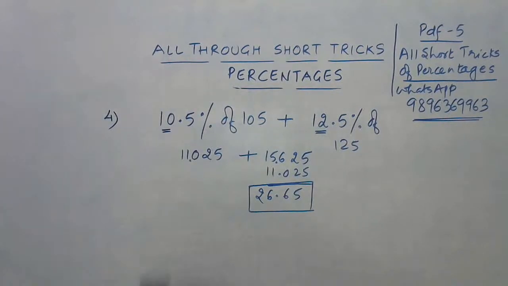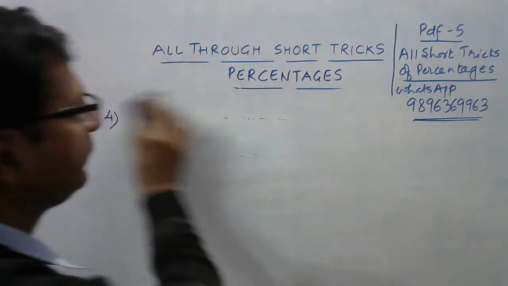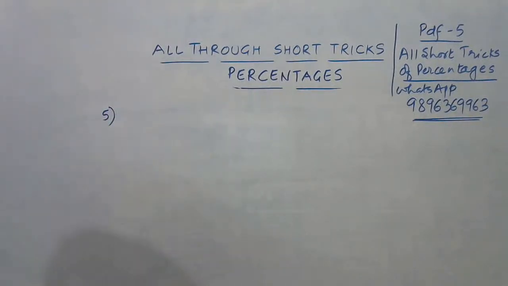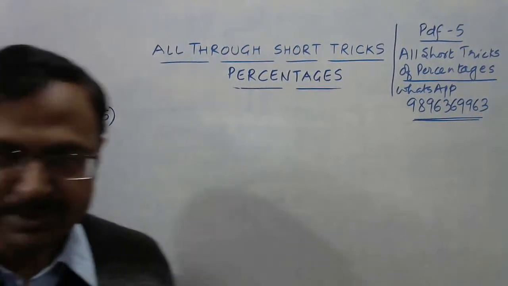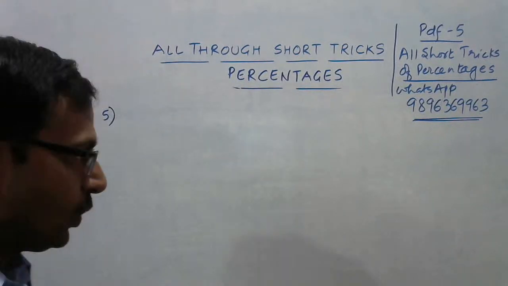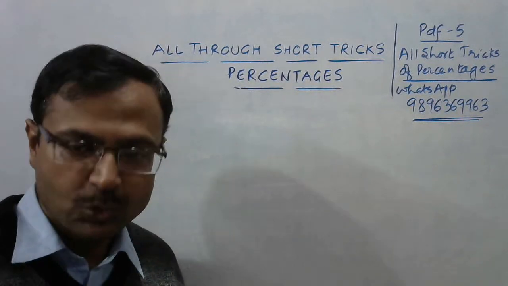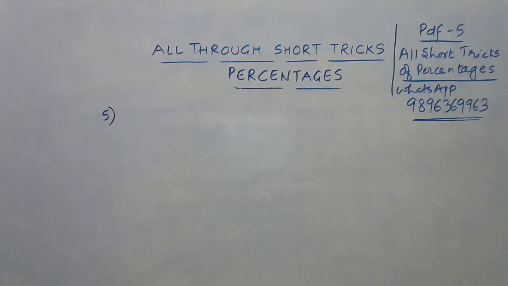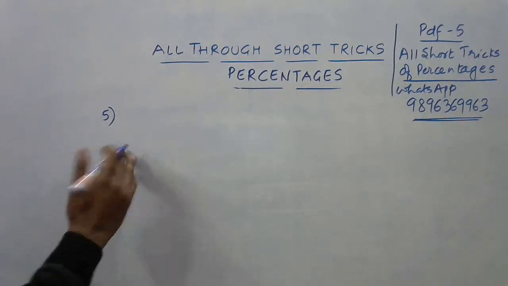Okay, so this was question number 4 for today. Let's have question number 5. All the percentages which I am telling you today are based on short tricks. I just told you about one where the numbers ended with 5, and we had the same number at both places. That is why we used a short trick to square the numbers ending with 5. Now we are going to do the same thing. So let's have the next question now. This is question number 5 for today.